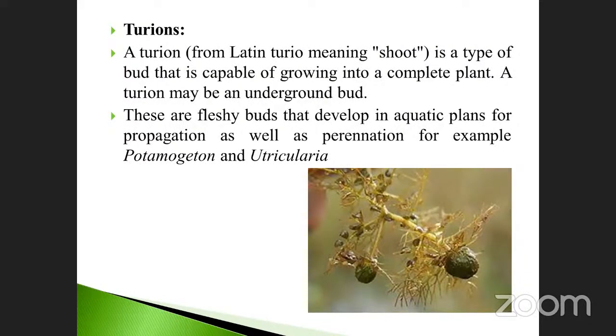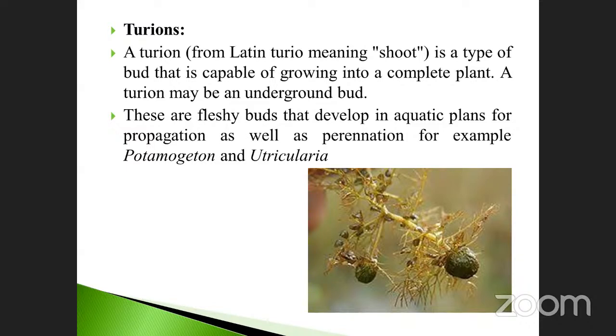Durian is also one of the vegetative parts. It is mostly present in the aquatic plant. Okay, it is also one of the aquatic plant. Same, but here there is an axillary bud and fleshy bud. But in this category, underground bud. Underground means below the soil. There is a small bud-like structure. That bud grows into an entire plant.